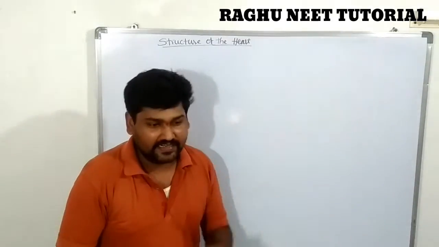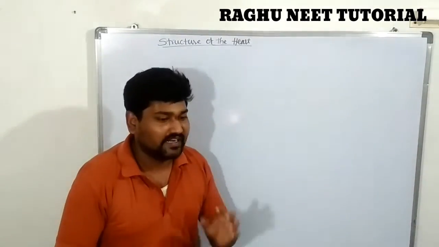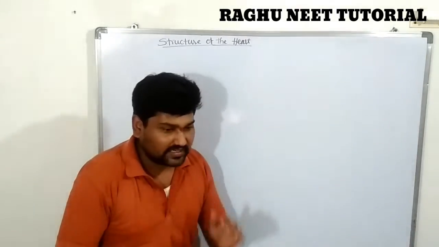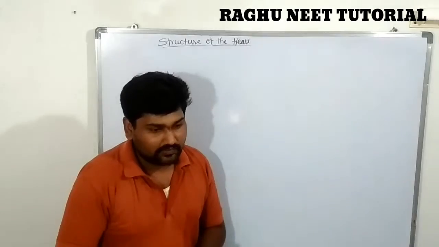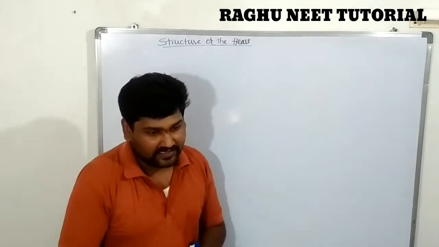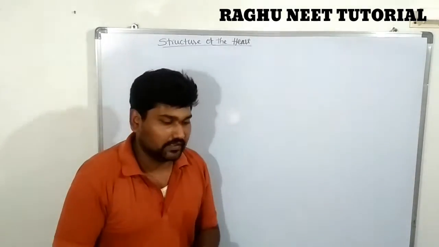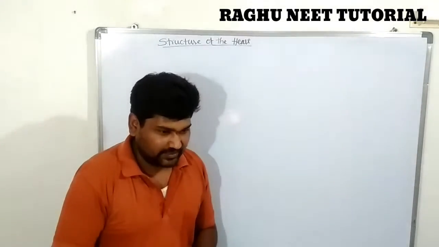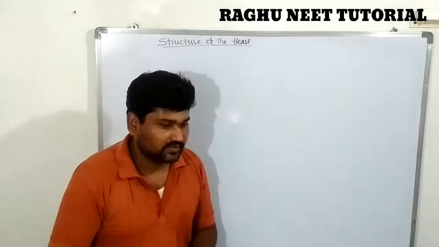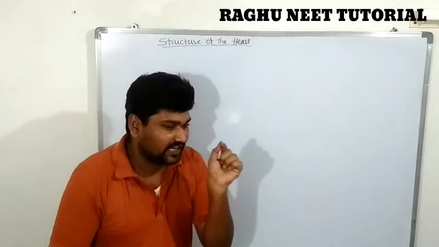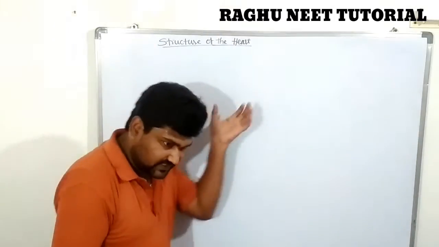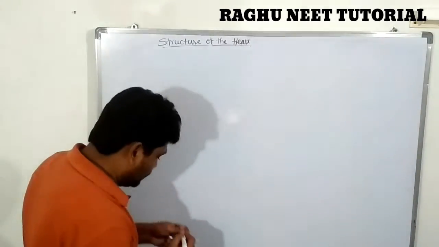It is located in the thoracic region. It is completely covered by the sternum, which is the outermost, and the rib cage covers the lungs along with the heart. The heart is located in the mediastinum, in between the two lungs. The lung contains a depression, which is known as the cardiac notch. Let's discuss in detail the structure of the heart.